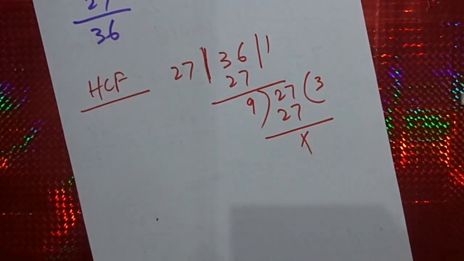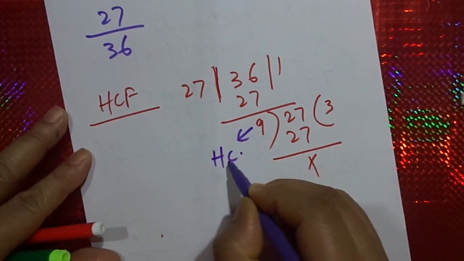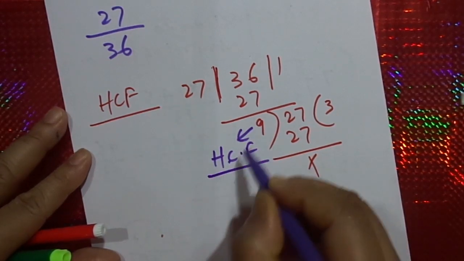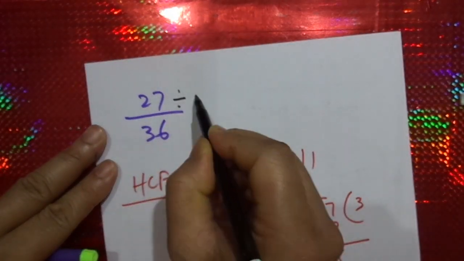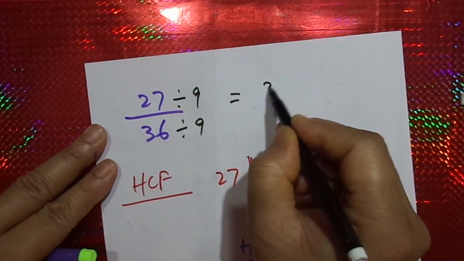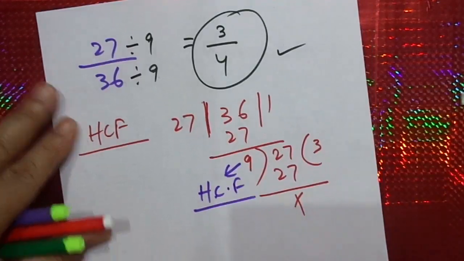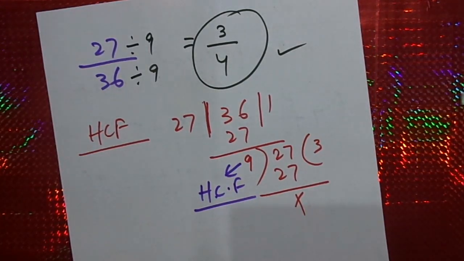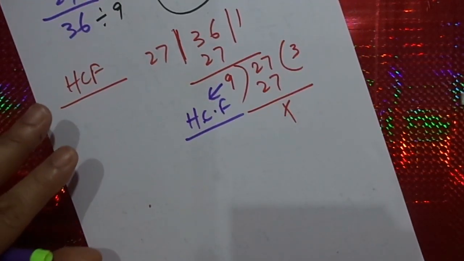This 9 becomes your HCF. Therefore, if I divide both of them by this 9, we'll get 3 by 4, which is also our solution. This is also a way to do it. Which you will choose, you will decide by yourself.